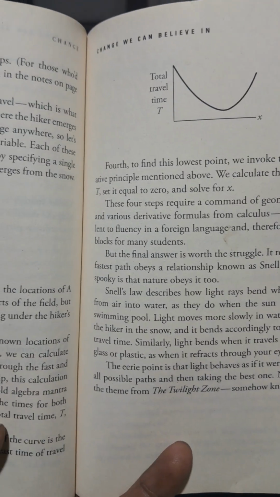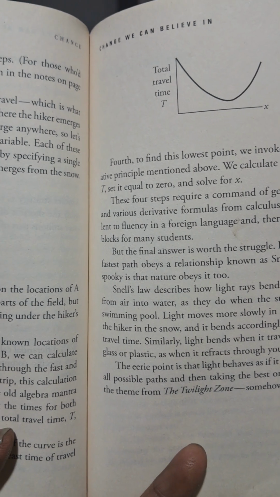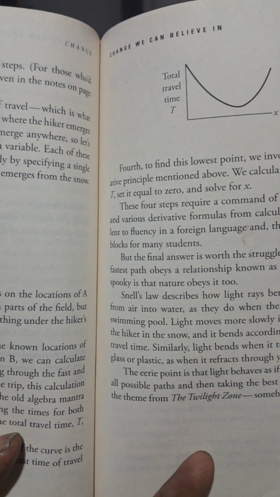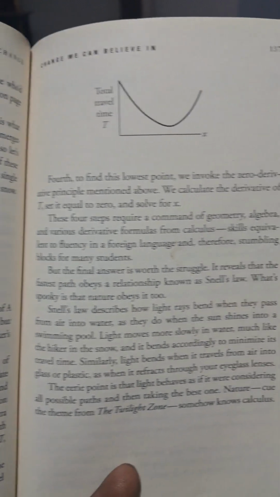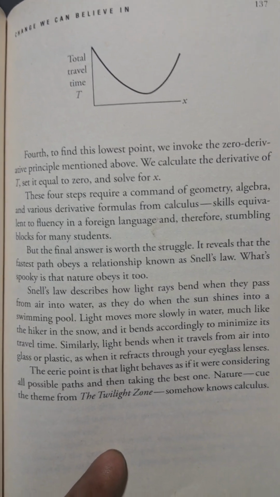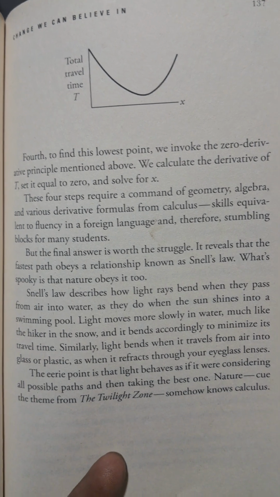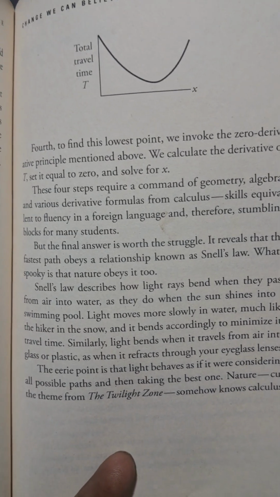So when you give a graph like this, the point where the rate changes from negative to positive is the lowest point. We invoke the zero derivative and so on. Through that, we calculate the derivative, set it equal to zero, and solve for x. This is an important technique.